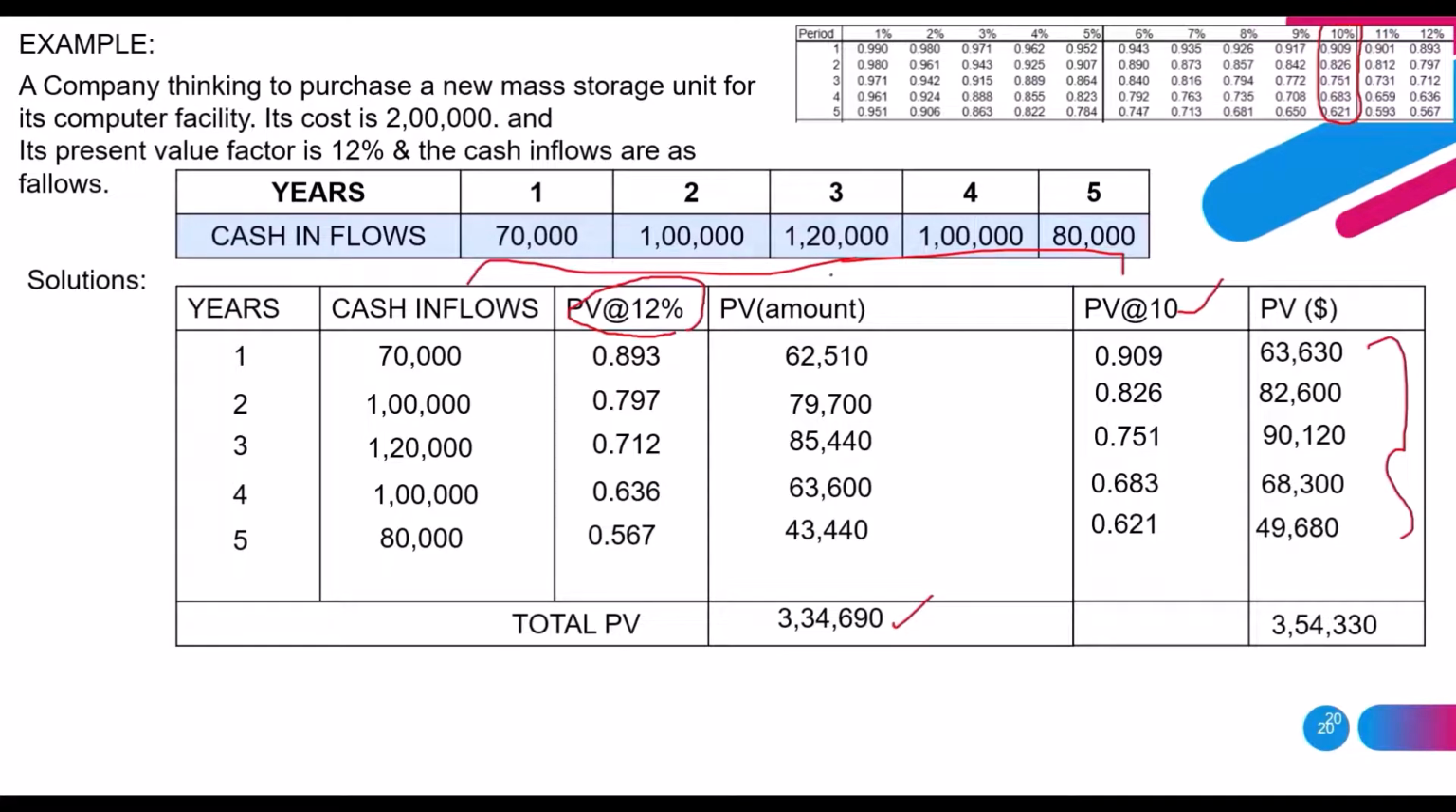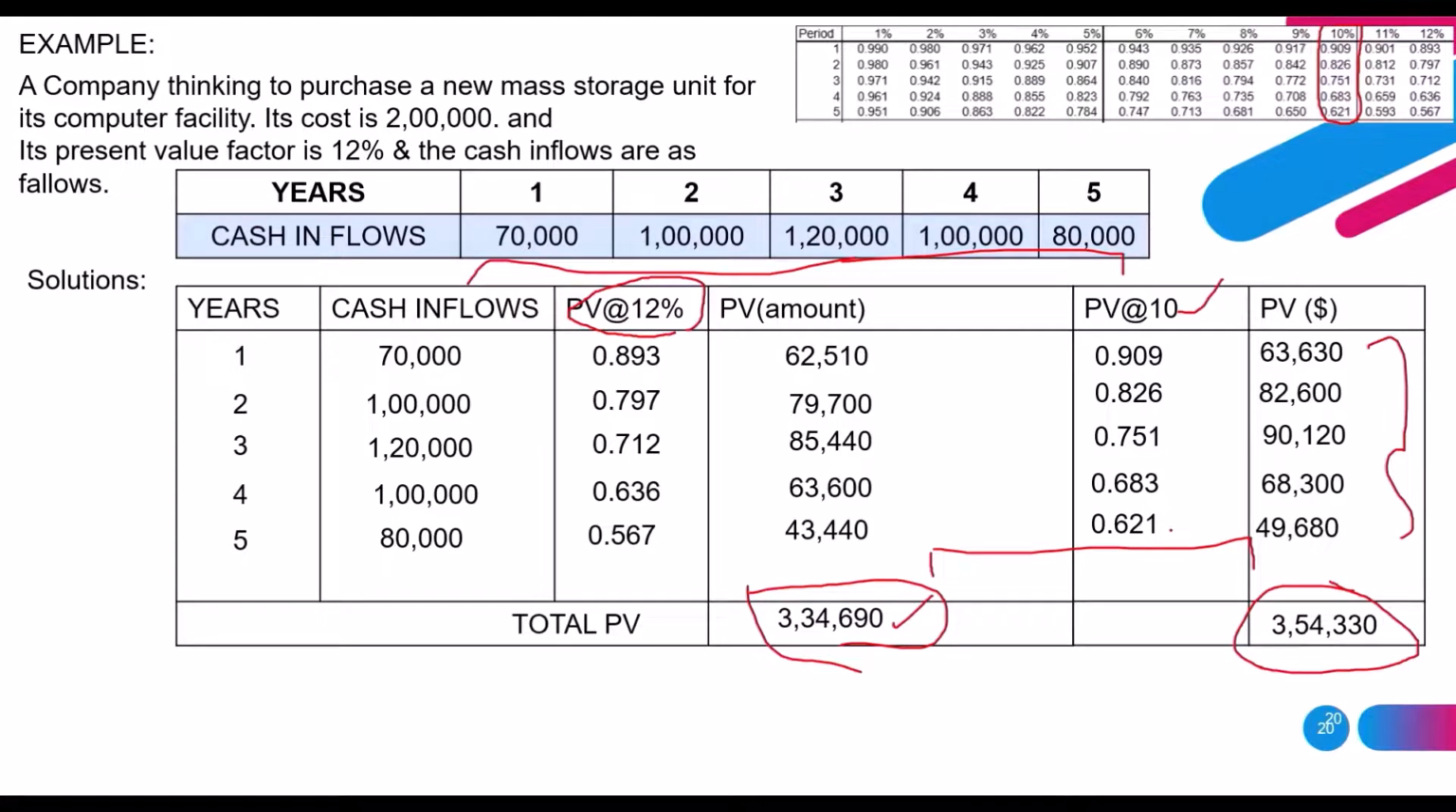Just guys, you can compare here. If we calculate with the present discount factor at 12%, we got 3,34,690. If we decrease the discount factor and calculate, we got the present value amount as 3,54,330. When we compare, if you go with the present value at 10%, we'll get somewhat better returns. Okay, so this internal rate of return is based on the trial and error method.